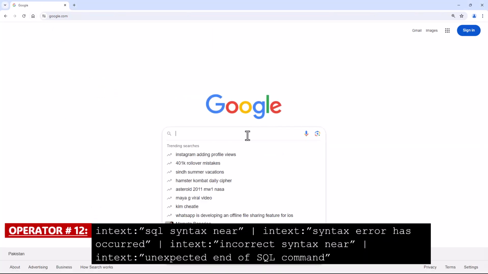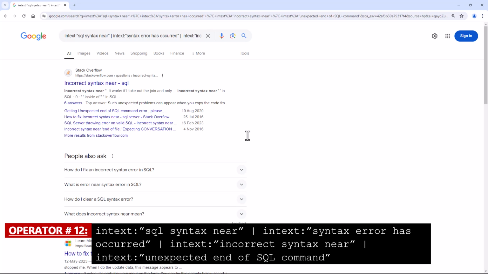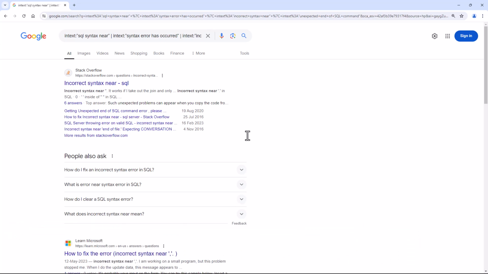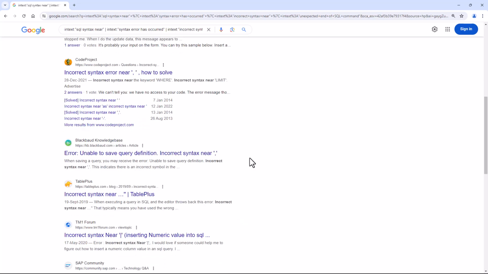Operator number 12. This Google Dork will search for SQL errors on a website, which may indicate a vulnerability that could be exploited by a hacker. You could also make this search more precise after specifying your target.